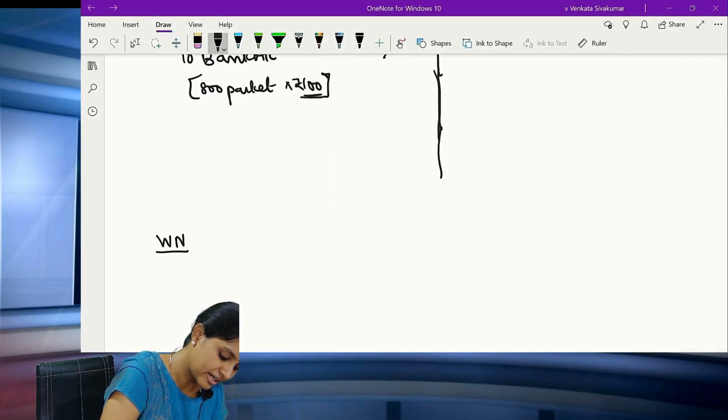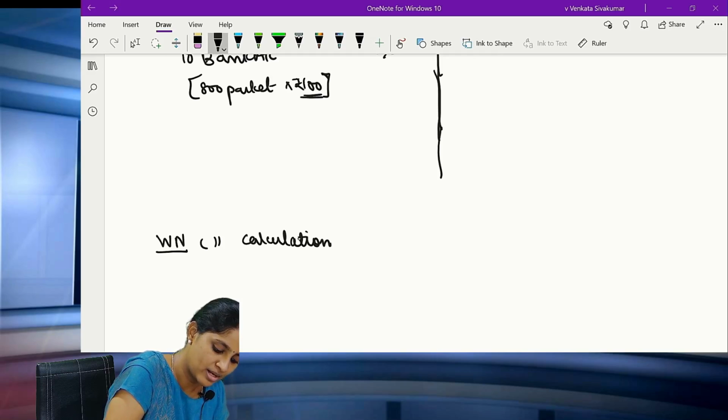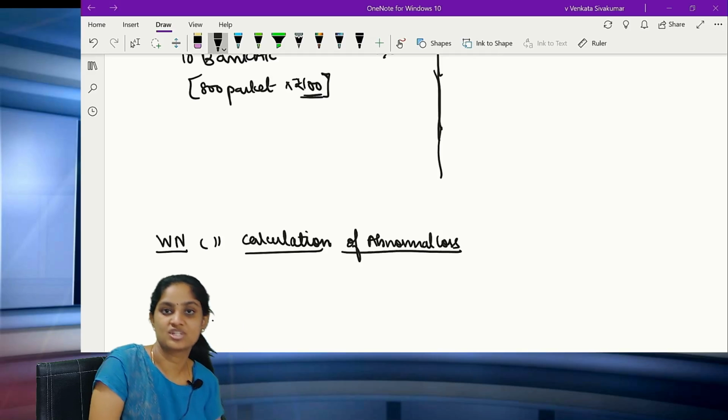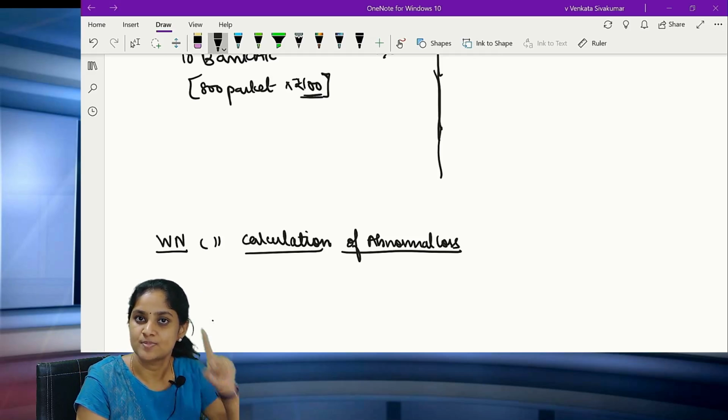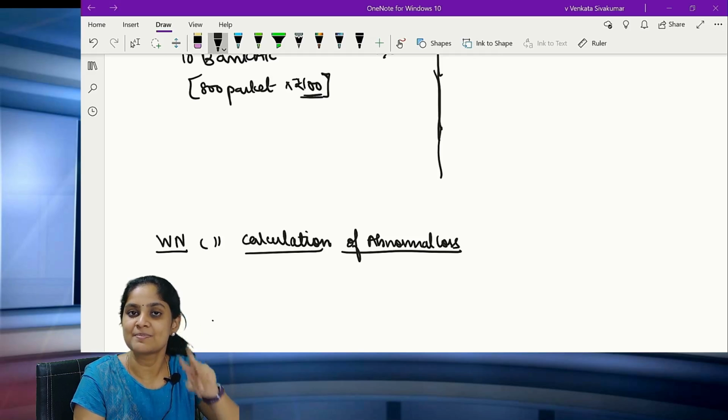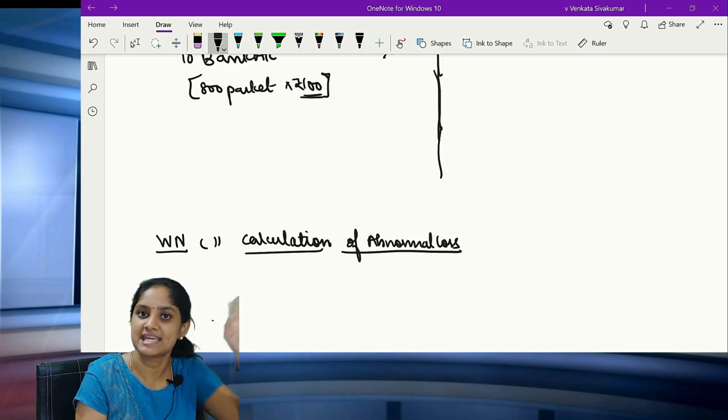Go to the working note number 1. Calculation of the abnormal loss. Correct? I told you the abnormal loss calculation is similar to the calculation of the closing stock. Closing stock has 3 steps. One is the cost. Second step is the consignor's total expenses. Third step for a closing stock is proportionate non-recurring consignee's expenses.